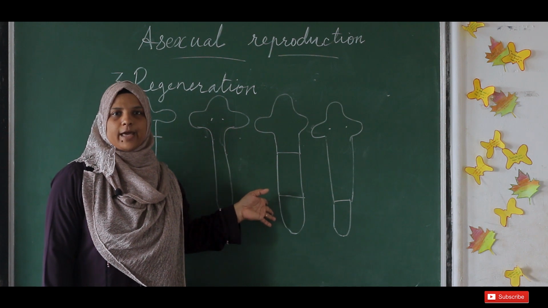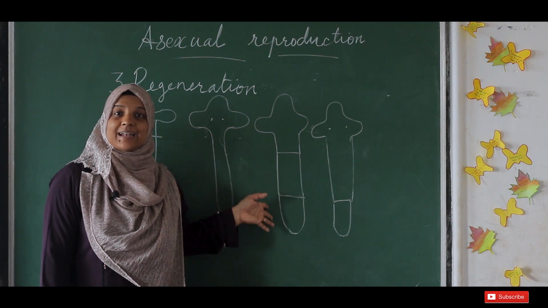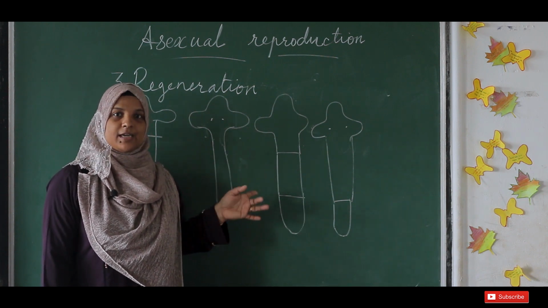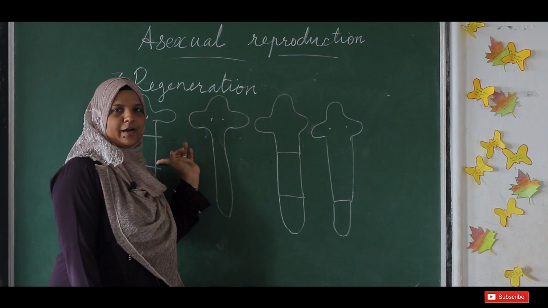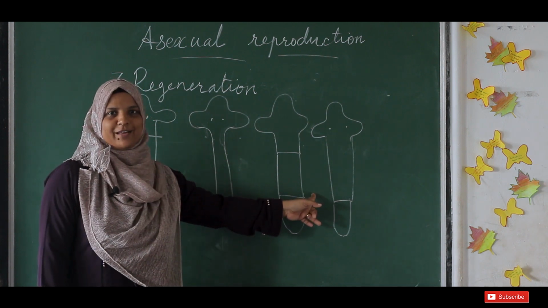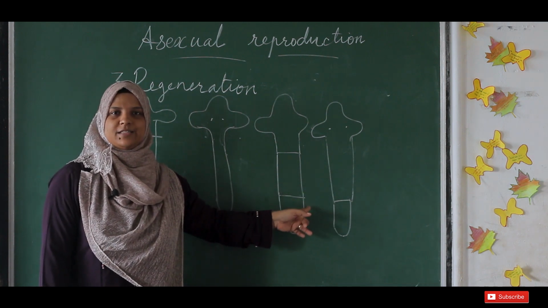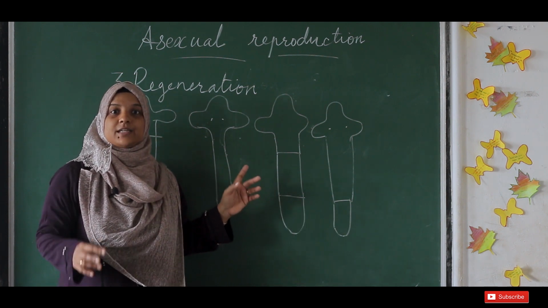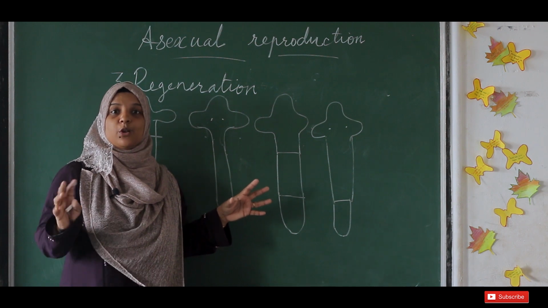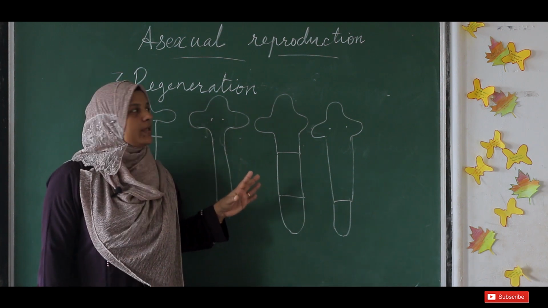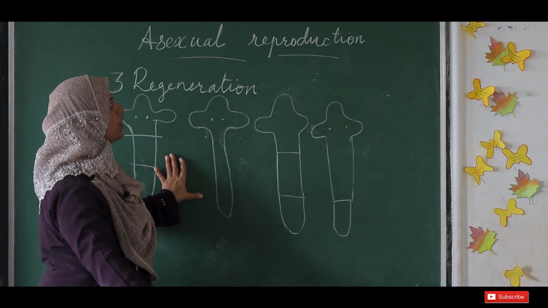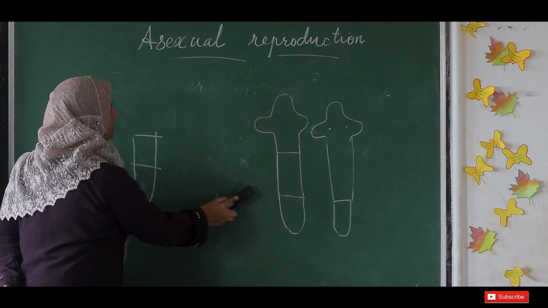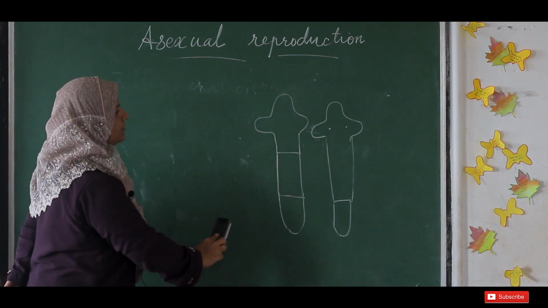into a new organism. And we could say it is not exactly a reproduction process, as in the case of lizard and all, it is not reproduction. Here we can say it is reproduction because from one planaria itself we got 3 planaria. But in some other organisms like a lizard or starfish, it is not a reproduction. There it can regenerate its lost body part. Okay, so this is the third method of asexual reproduction, that is regeneration, and the example is planaria.